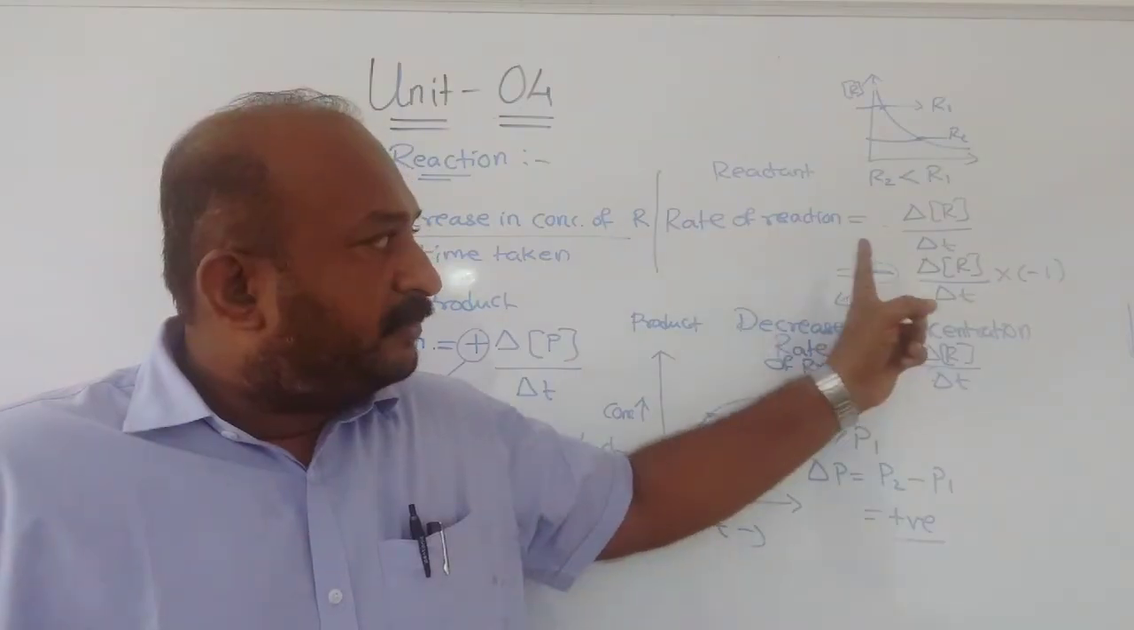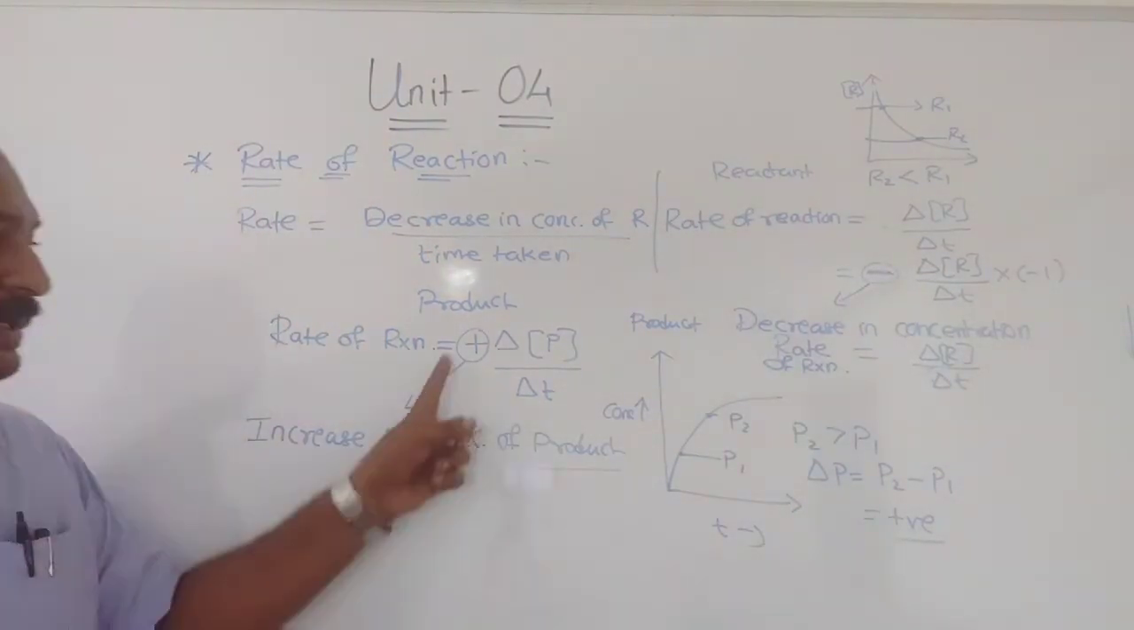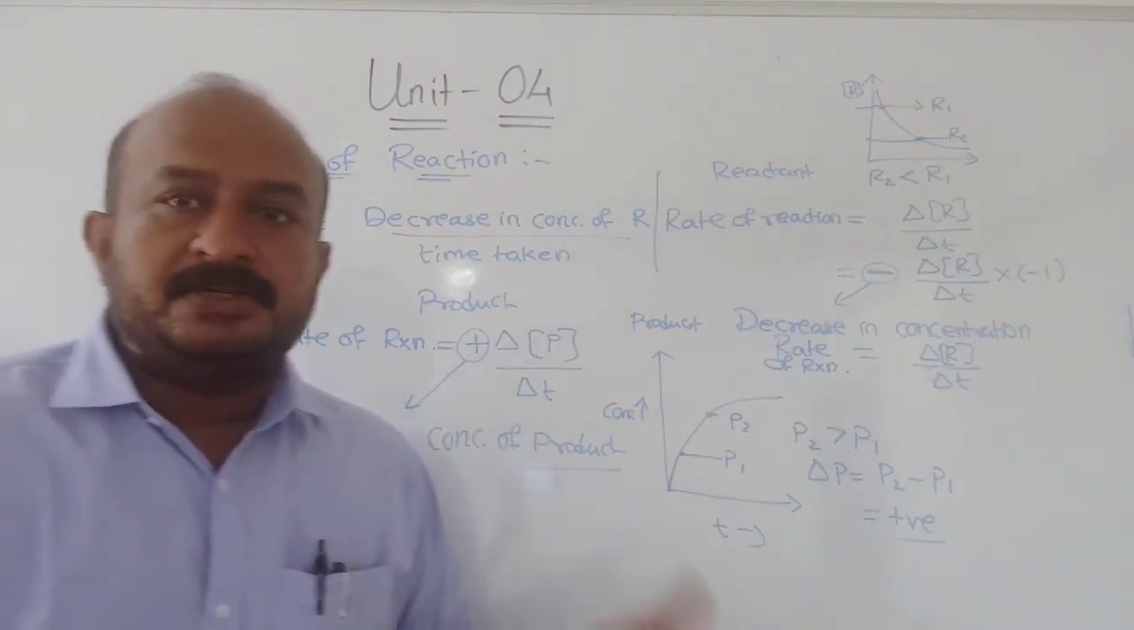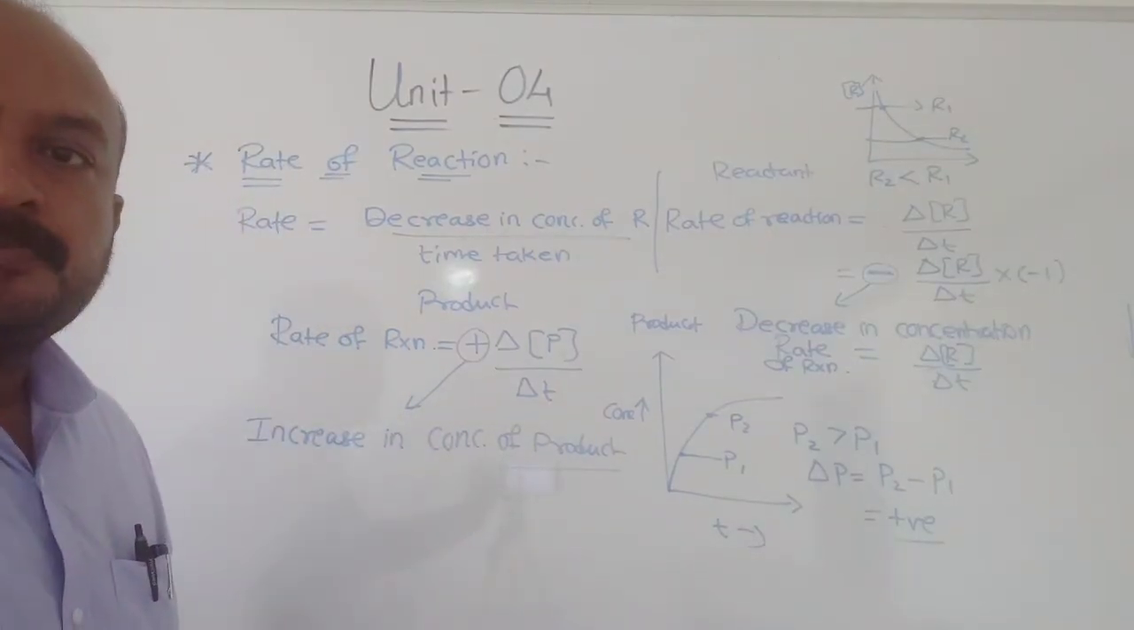But whenever you write the rate of reaction for a reactant, a minus sign will come, and for a product, it will be a plus sign. Understood? So that symbolizes increase or decrease in concentration. Okay? Now the next part.